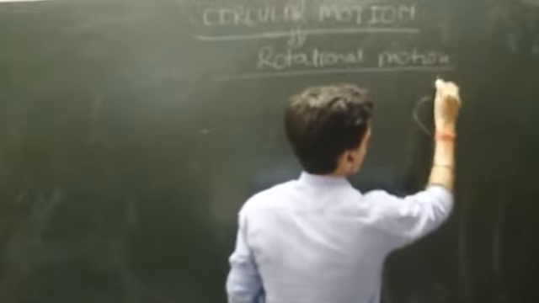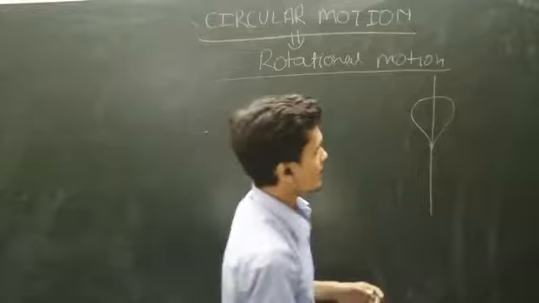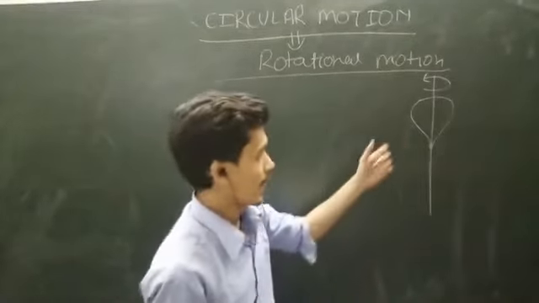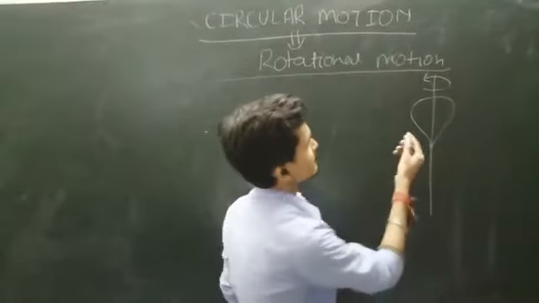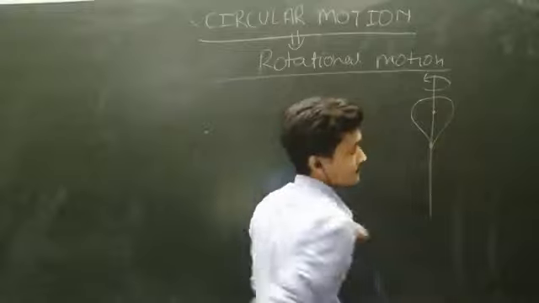This is its centroidal axis, and obviously it is rotating about the centroidal axis. The lattu is spinning, and this body has its center of mass.